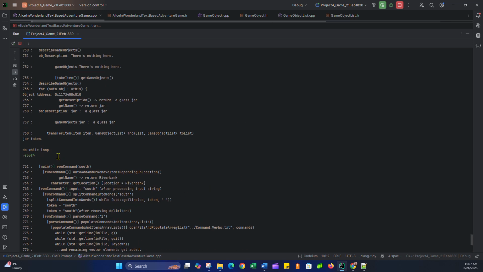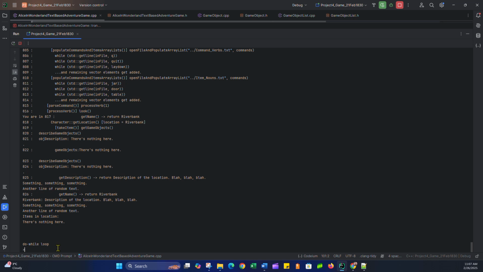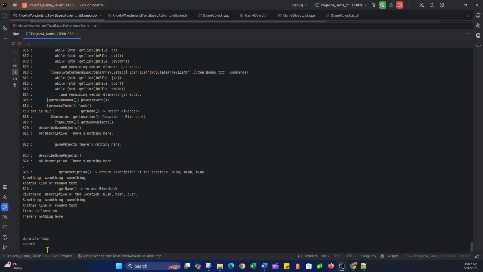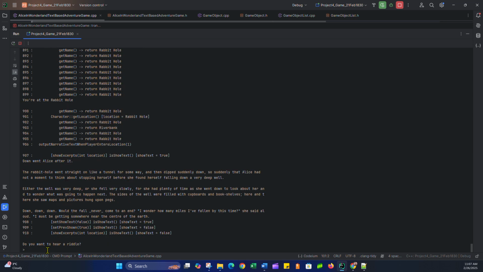And again, I went south. And I'm now going to output some narrative text down the rabbit hole. I can look around, see where I am. There's nothing here. Go south again. Oh, no exit that way. Oh, I'm not in the right spot. Oh, I never went east. Sorry. I was in the riverbank. There's no exit south. That's why I stay in the same spot. Sorry, east to go to the rabbit hole.